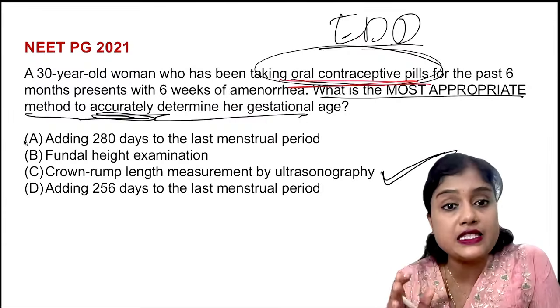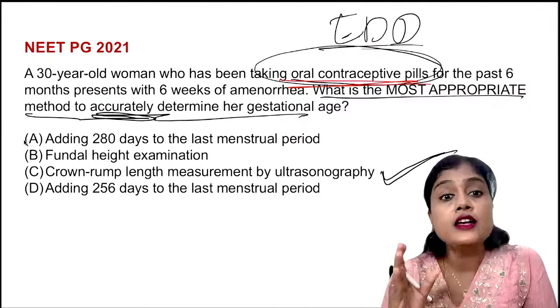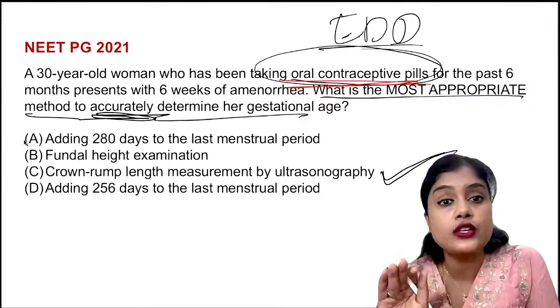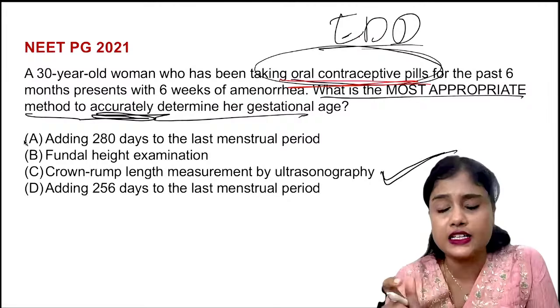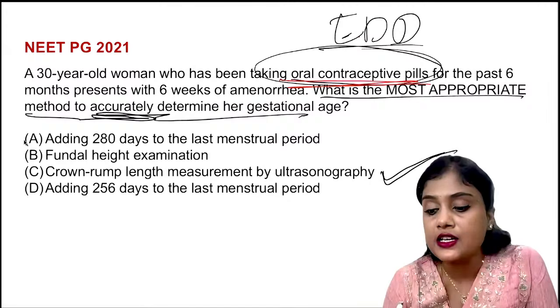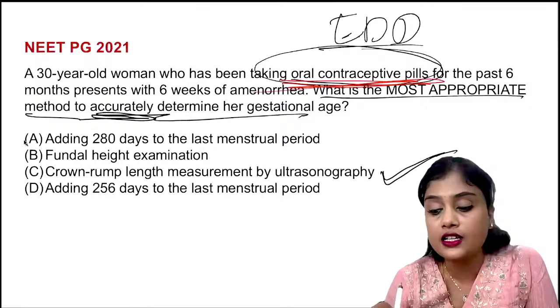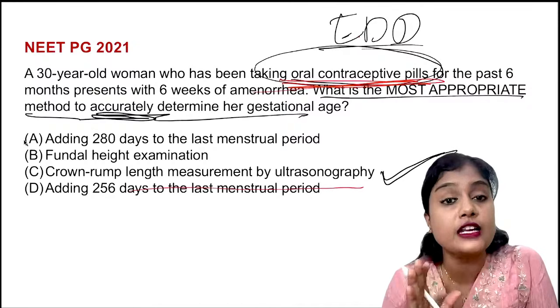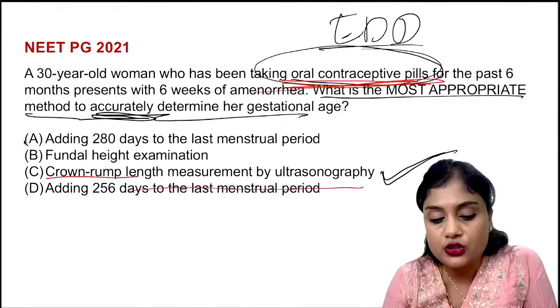When we say exact dates, we should have her regular cycles without the usage of OC pills, isn't it? So that is why we use the crown rump length, the early pregnancy scan ultrasound. So coming to the crown rump length.